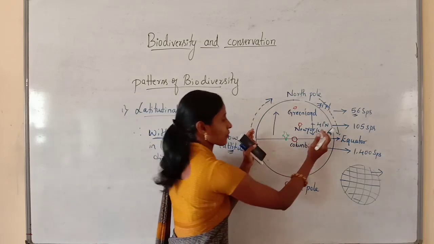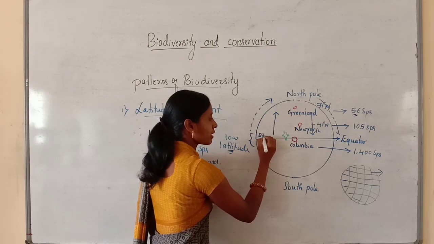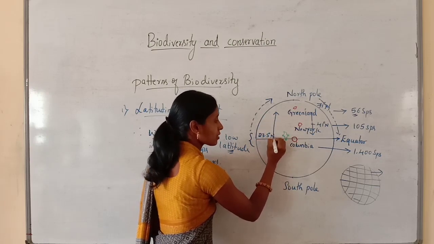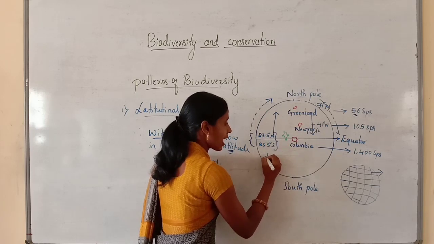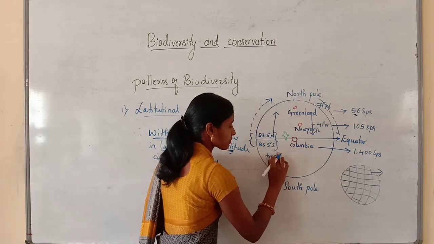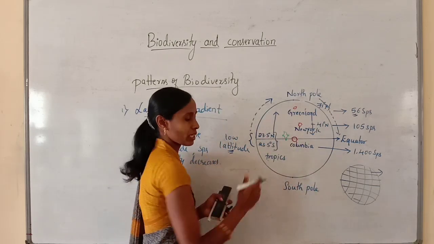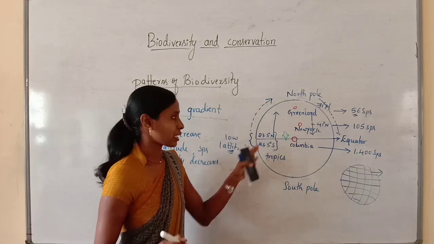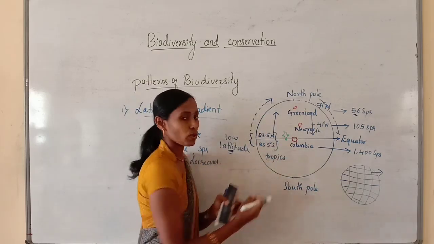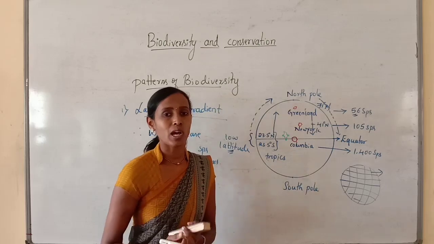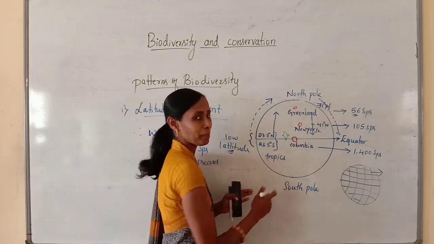And the equatorial region, about 23.5 degree north and 23.5 degree south, is considered as the tropical region. Tropics. The tropics harbor more species diversity when compared to that of the temperate region.